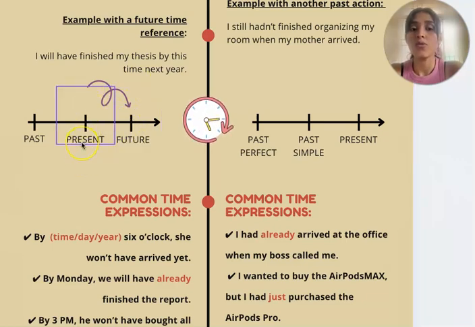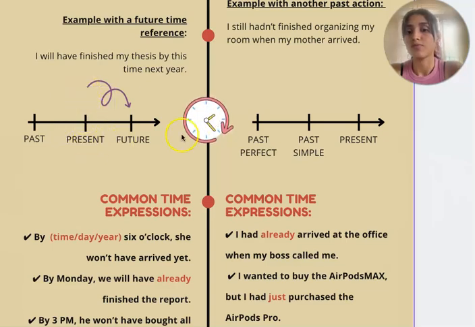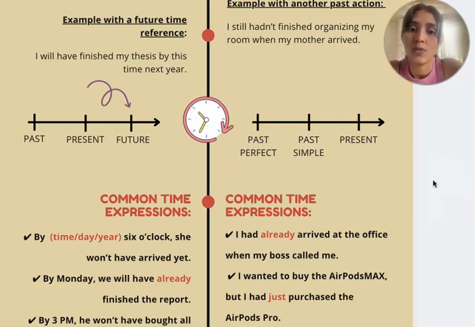When you say a sentence using future perfect, we are here in the present. Instead, past perfect we usually use for talking about stories, or something that happened in the past,